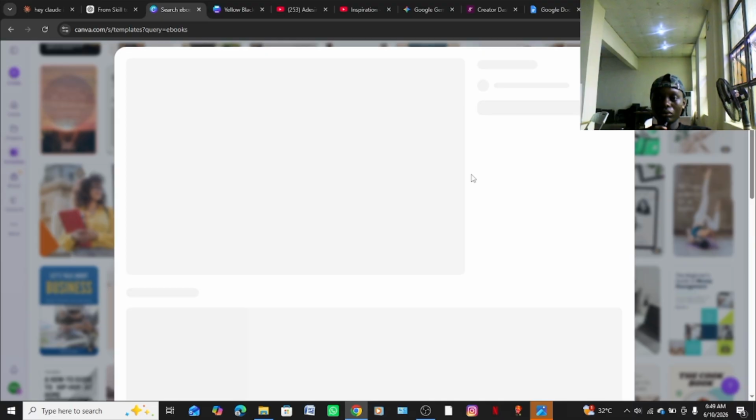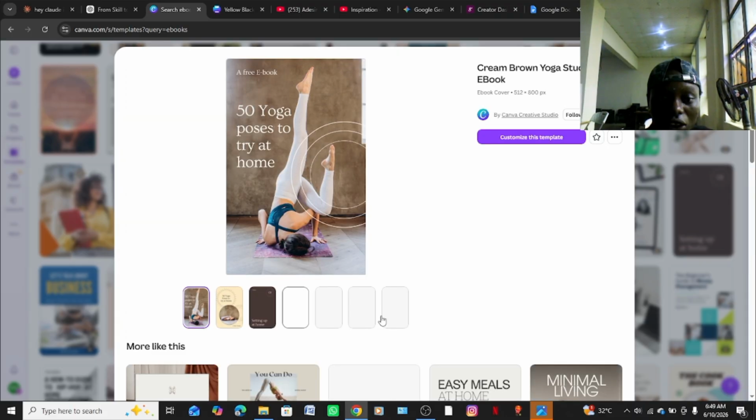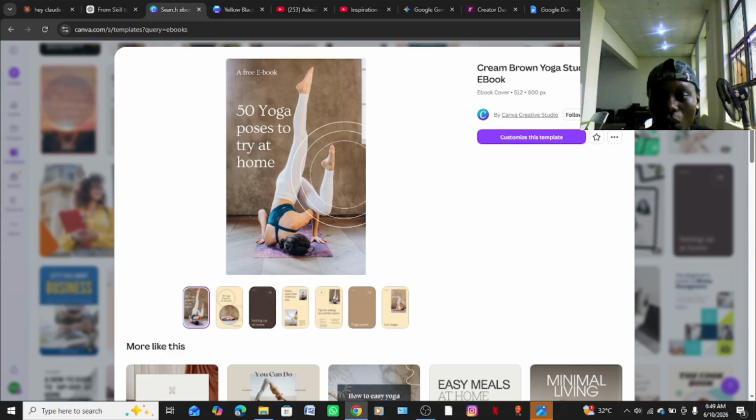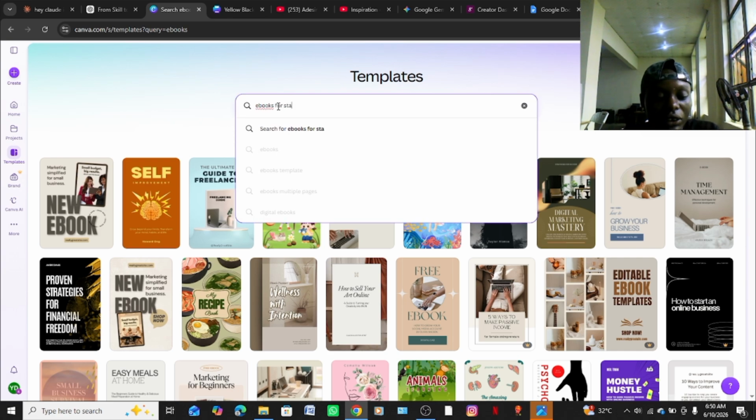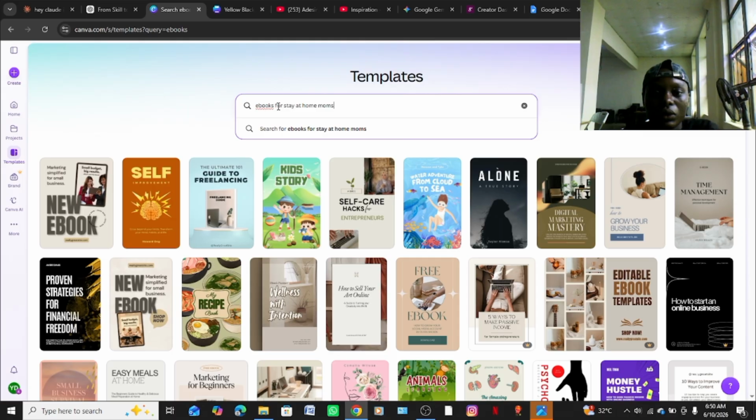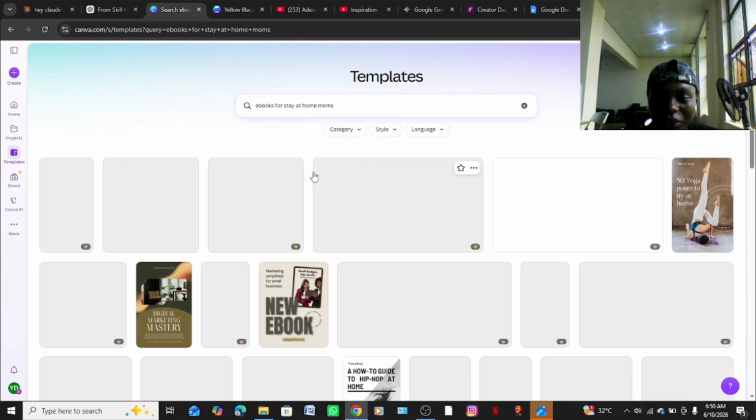Before you open it fully, you can check what it is. This one says 50 poses, so I don't think I can use this. Let me try something. There's no harm in trying. I mean, we're creators, right? So ebooks for stay-at-home moms. Hopefully, we get something.